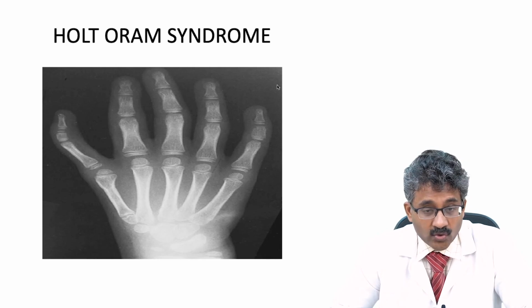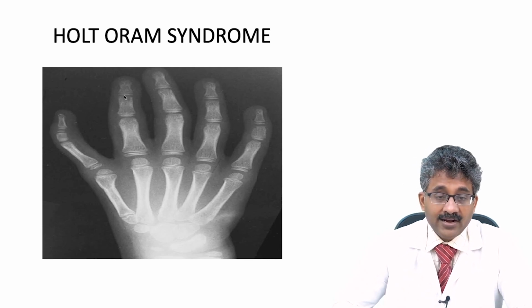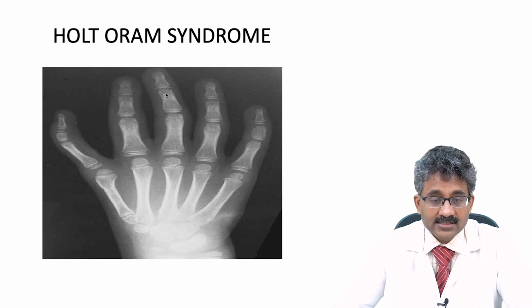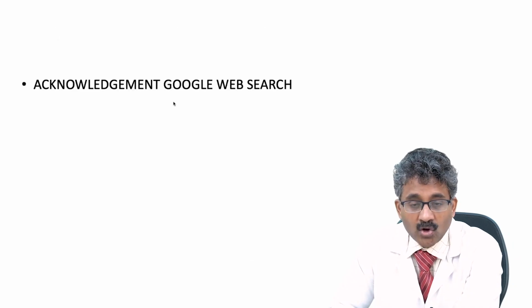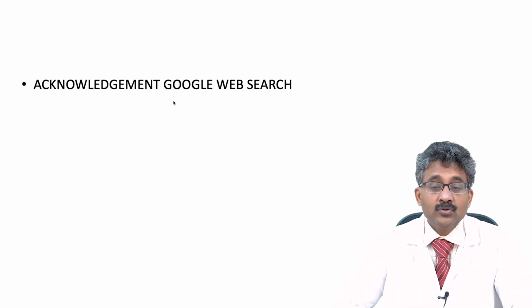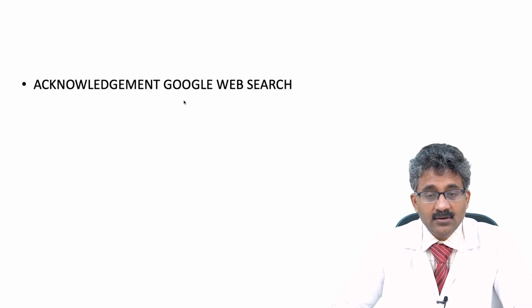In Holt-Oram syndrome, as I told, there can be an absent thumb, a triphalangeal thumb, and difficulty in approximation of the thumb to the fingers. Absent radius, phocomelia, and amelia are the features of Holt-Oram syndrome. I acknowledge these diagrams to Google web search, students, both for tetralogy of Fallot as well as atrial septal defect.